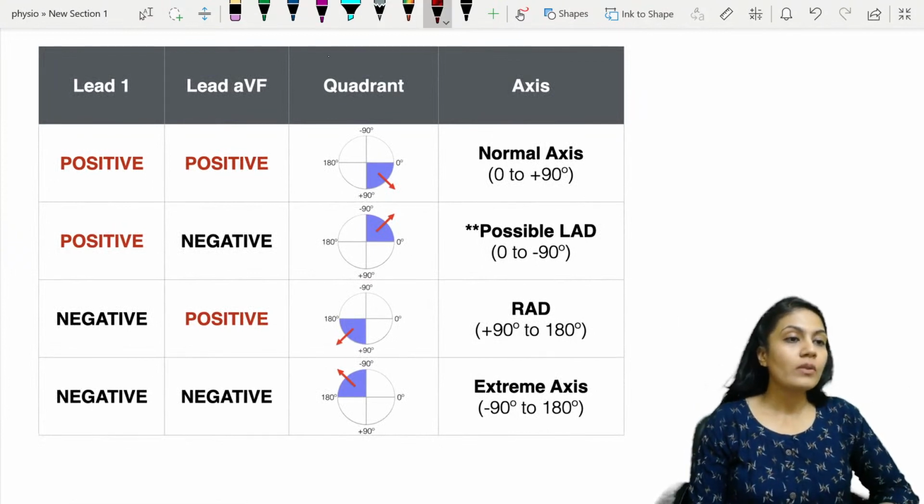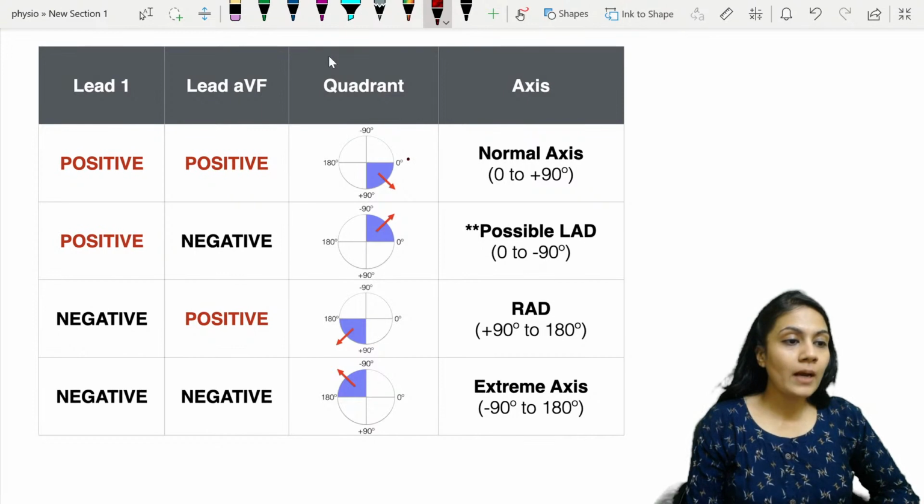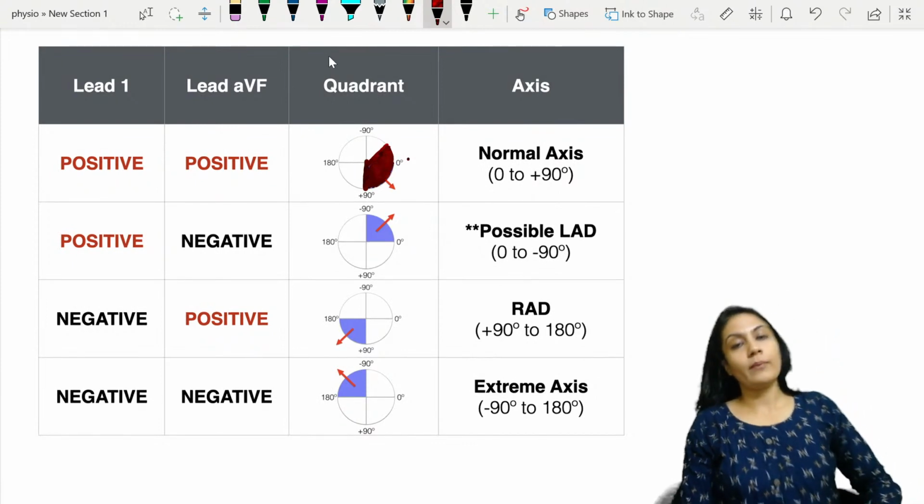So look over here. If I draw a simple circle and I denote 0, 180, minus 90, plus 90. Normal, I said, is from -30 to +90, so this is going to be a normal axis. Again, this is taken from the net.